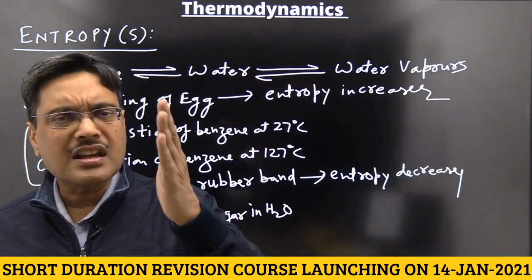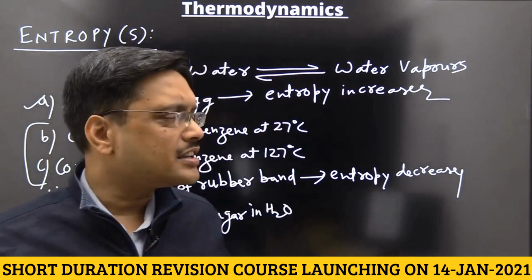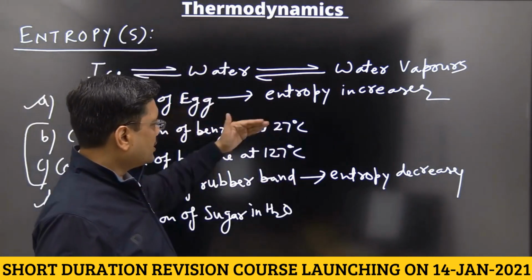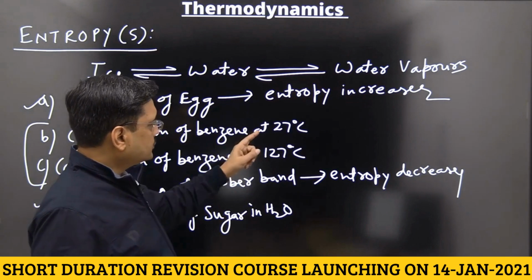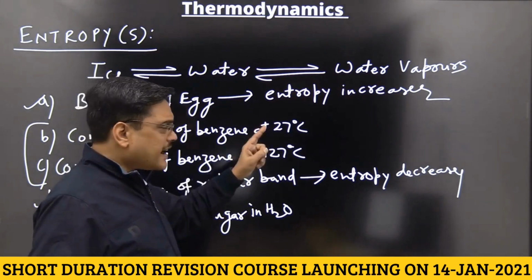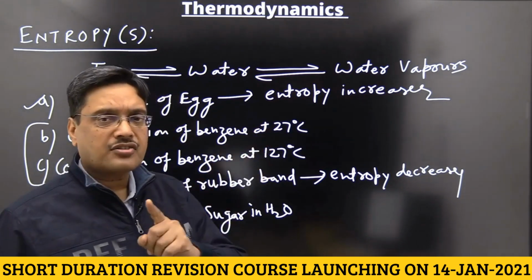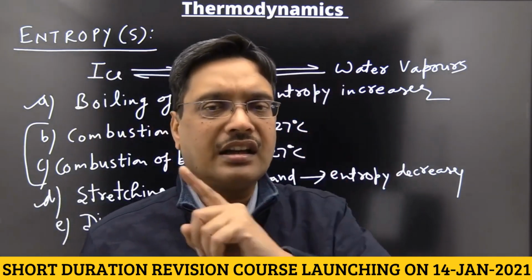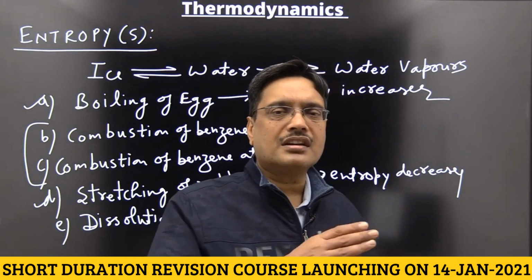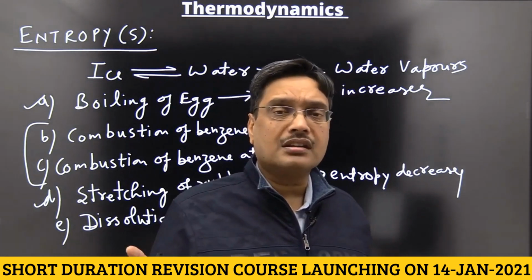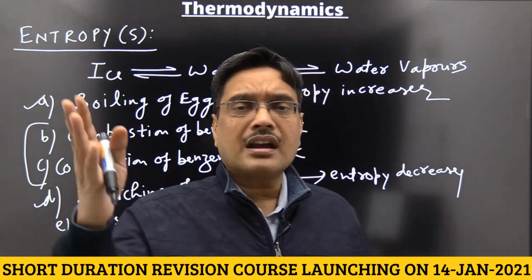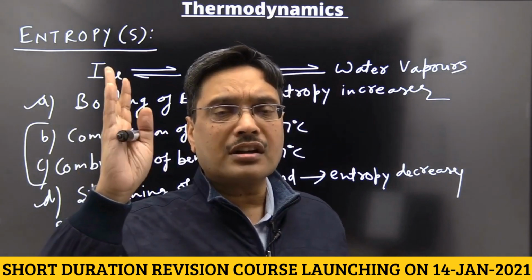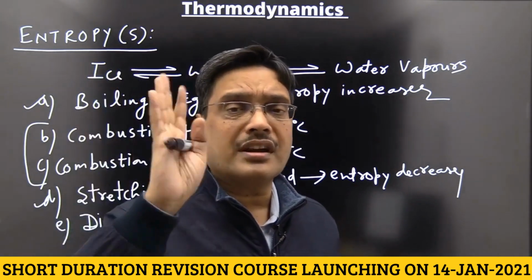Actually, here the physical state of each reactant and each product is most important at this temperature. In any reaction, if the number of gaseous products increases, then entropy increases. No matter how many liquid and solid products or reactants are present.